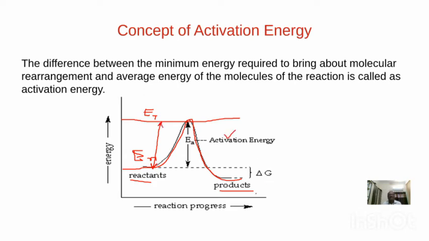So activation energy is the difference between the threshold energy and the energy of normal molecules. That is the meaning of activation energy. So this graph is drawn between energy versus reaction progress or reaction coordinates. Threshold energy means the minimum energy possessed by reactant molecules to form the products in the reaction. That is the meaning of threshold energy.